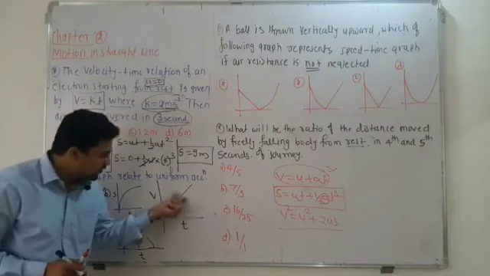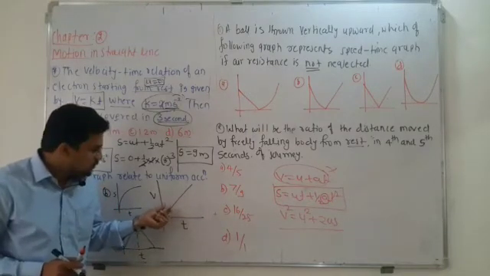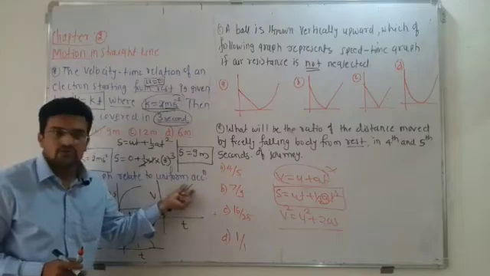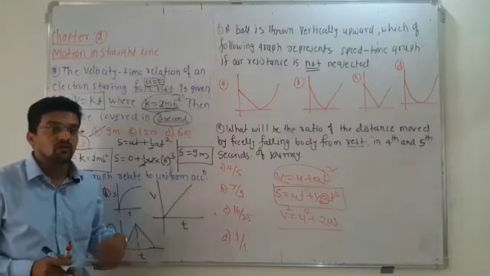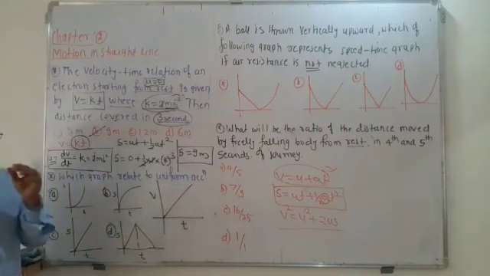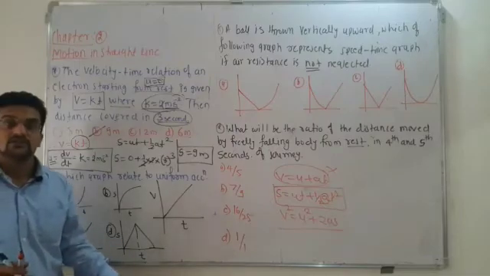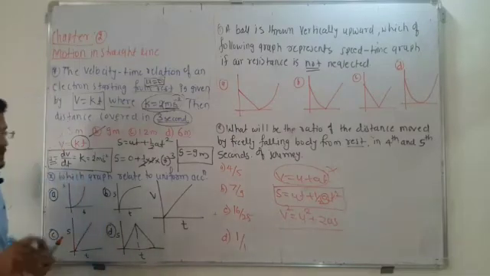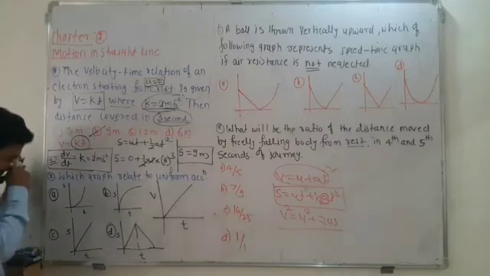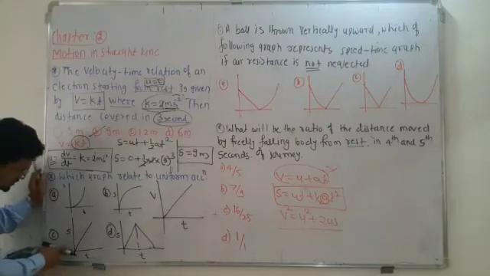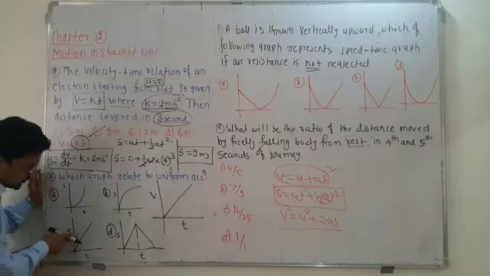In case of uniform acceleration, velocity goes on increasing, and with uniform acceleration the distance also keeps on increasing, and it never decreases. So you can consider this graph. The distance keeps on increasing, but uniformly.